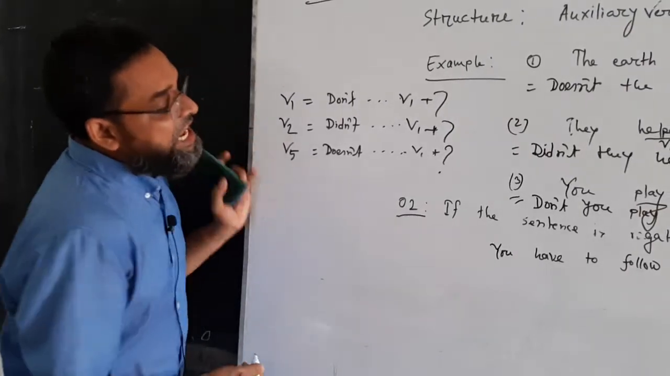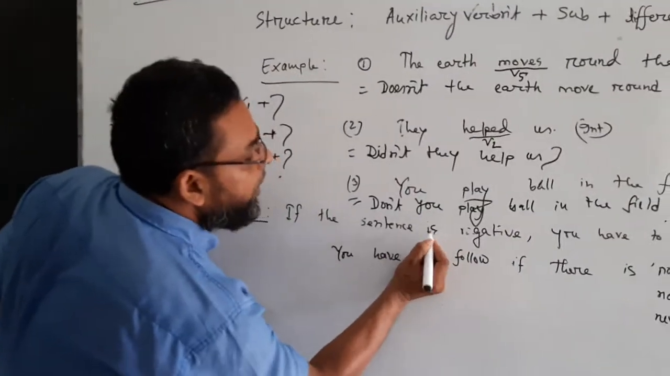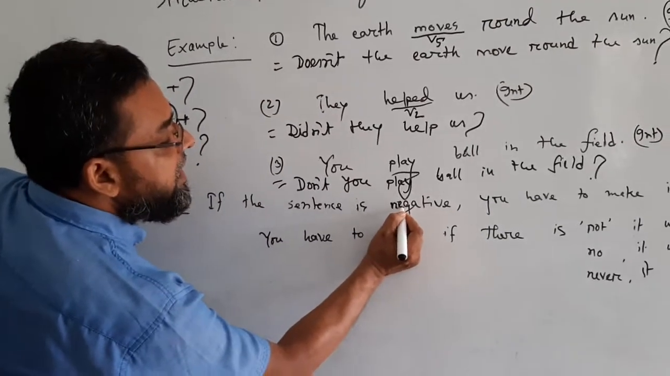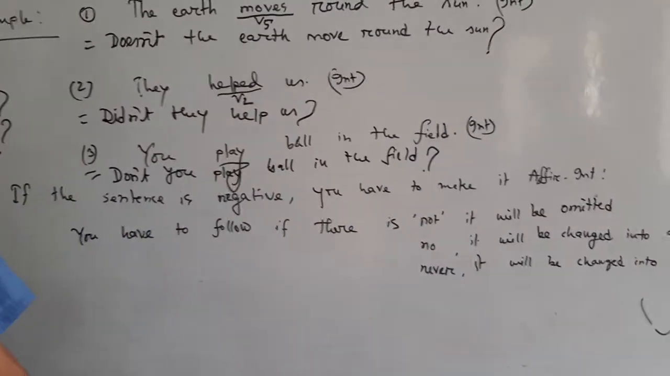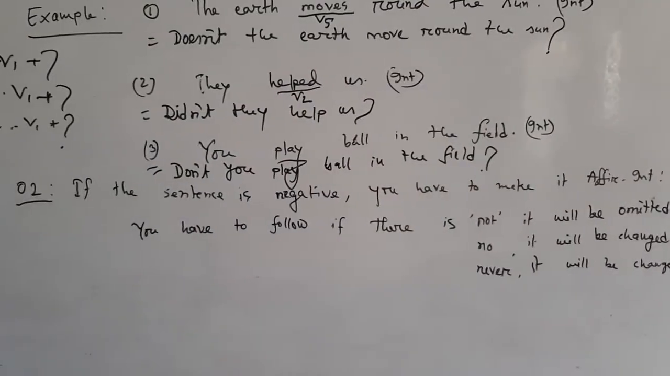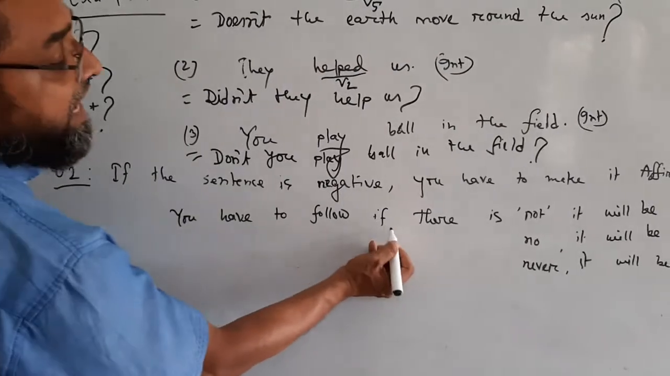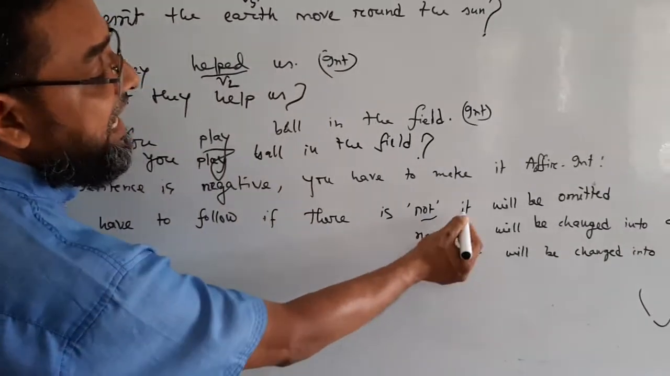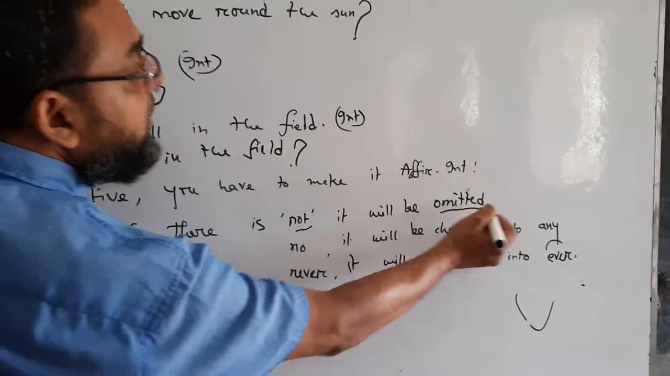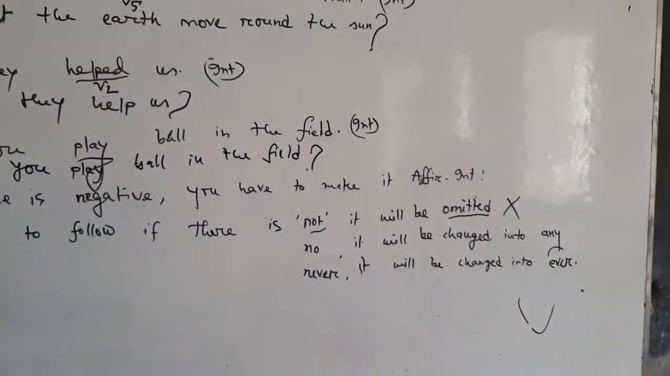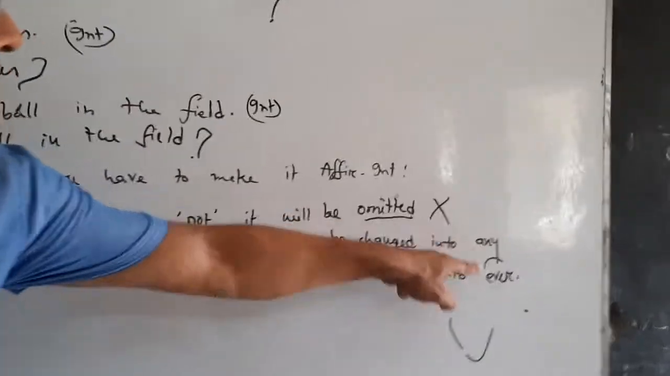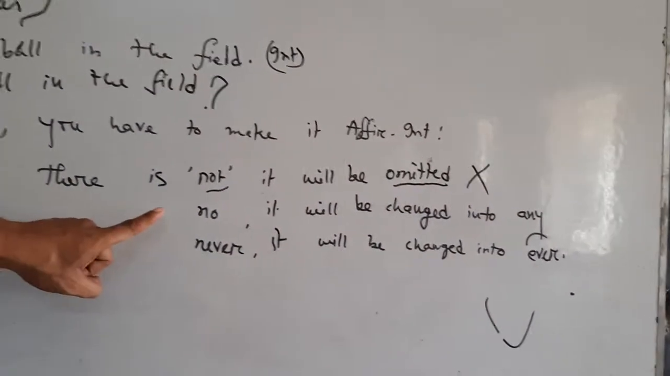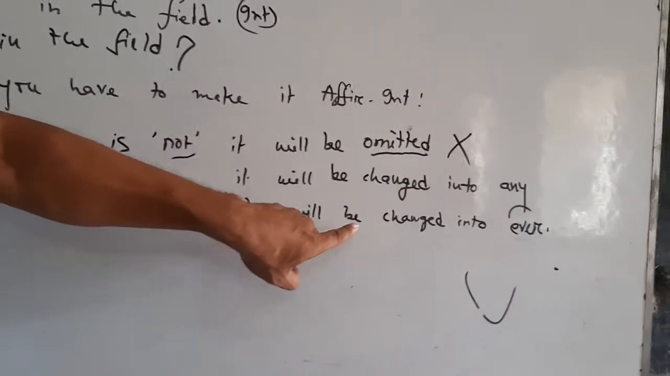Condition number 2. If the sentence is a negative sentence, you have to make it affirmative interrogative. For this, you have to follow: if there is not, it will be omitted. অর্থাৎ কাটা. If there is no, it will be changed into any. If there is never, it will be changed into ever. Now come to the point.